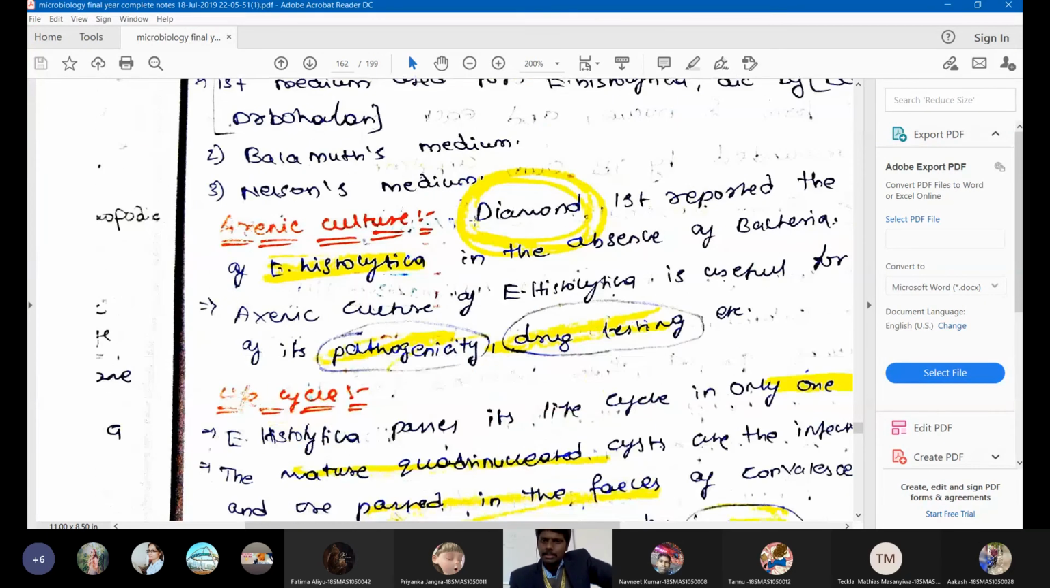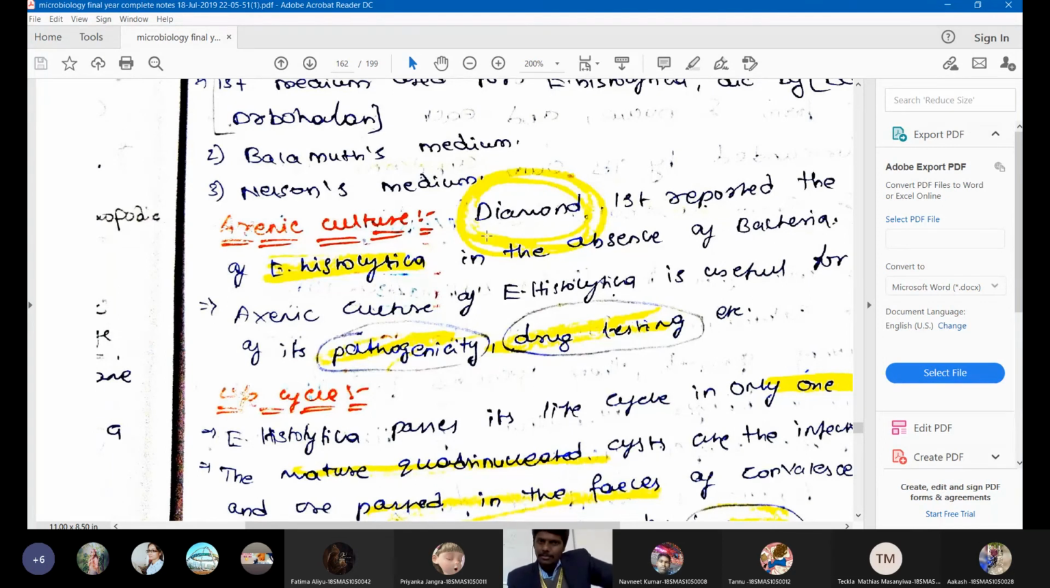So diamond culture media is used for Entamoeba histolytica. Diamond media won't have bacteria, so we will culture Entamoeba histolytica in the absence of bacteria. That is the only difference between polyxenic culture media and diamond media. In diamond media, we won't have any bacteria.